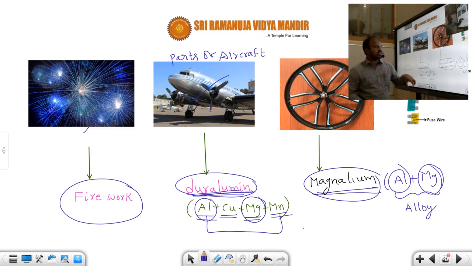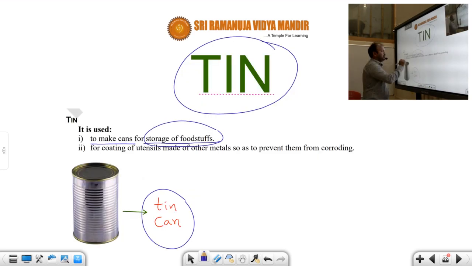And after that, tin. Generally, tin is used to make cans for storage of foodstuffs. So we use tin cans for storage of foodstuffs, and for coating of utensils made of other metals so as to prevent them from corroding. So tin also protects against rusting. Corrosion does not take place. Whenever a tin coating is there, corrosion and rusting do not take place. Like which one? Zinc.